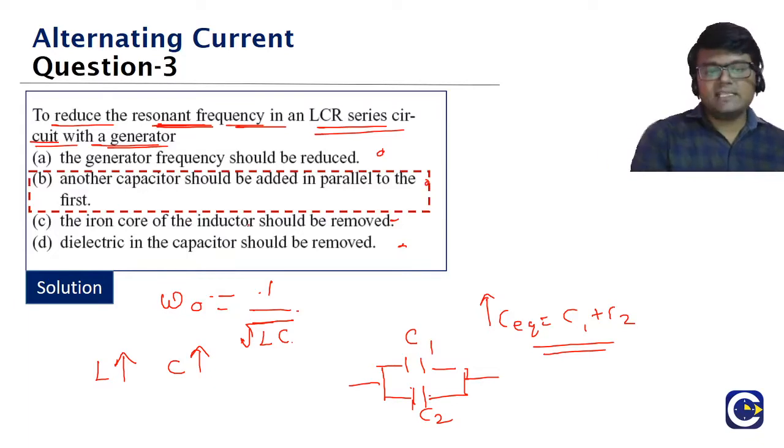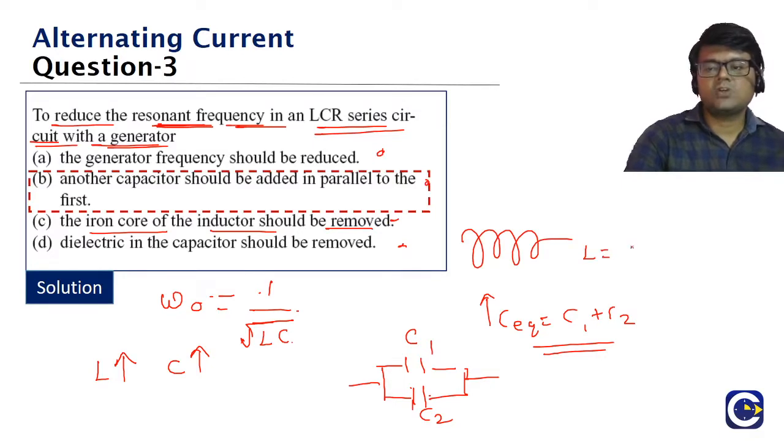And look at C and D also. C is saying that the iron core of the inductor should be removed. If you remove the iron core, remember the self-inductance formula for a solenoid, which we already covered: mu into n square into A into L, where small n is the number of turns per unit length and mu is the permeability.